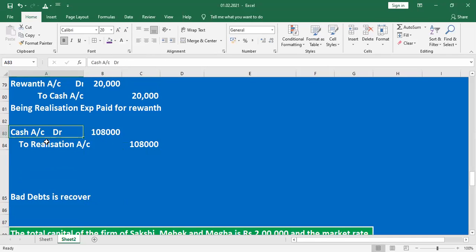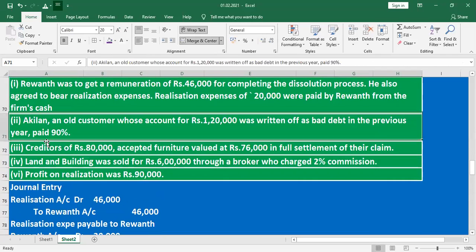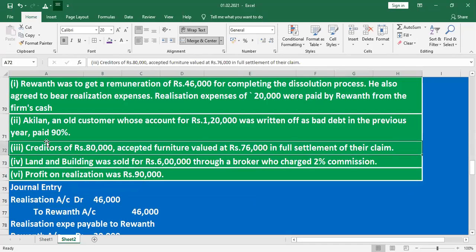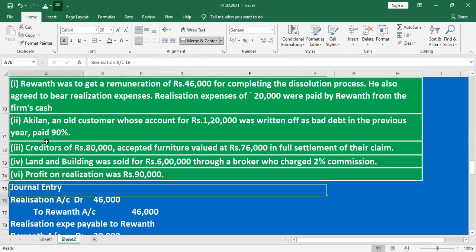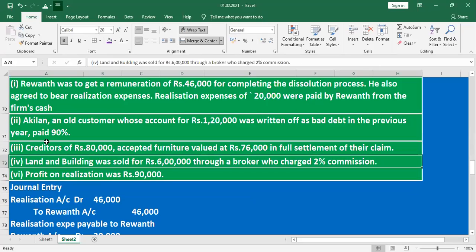Go to the next one. So next, the third journal. Here they are given a creditor of rupees 80,000 who accepted furniture valued at rupees 76,000 in full settlement. Listen, whenever the creditor accepts any asset, no journal entry. Next one. Land and building was sold for rupees 6 lakh through a broker who charged 2% commission.